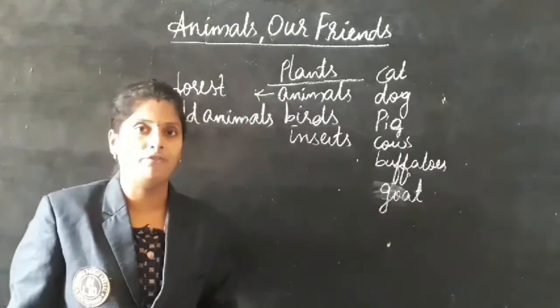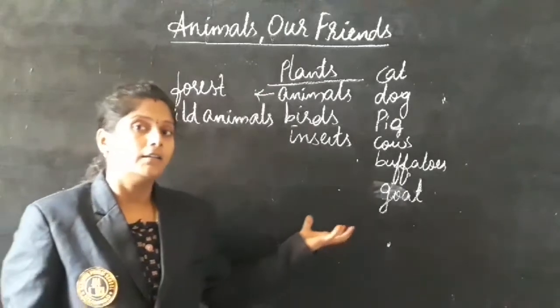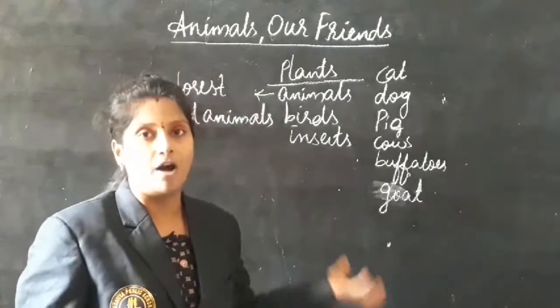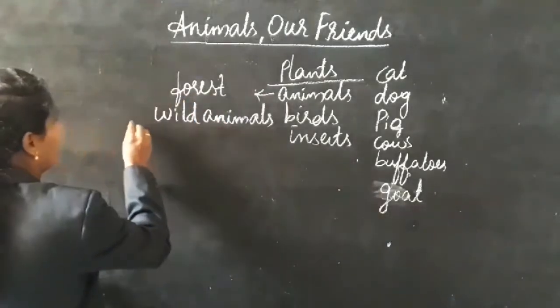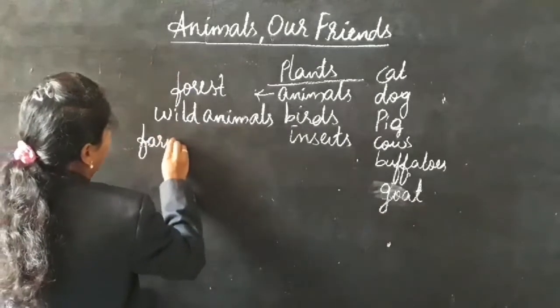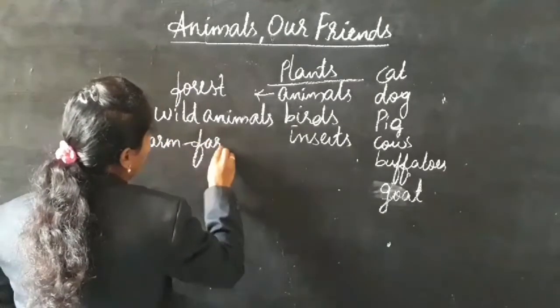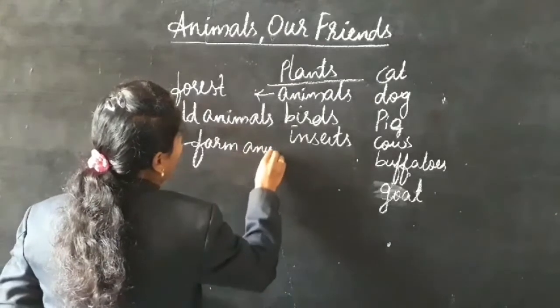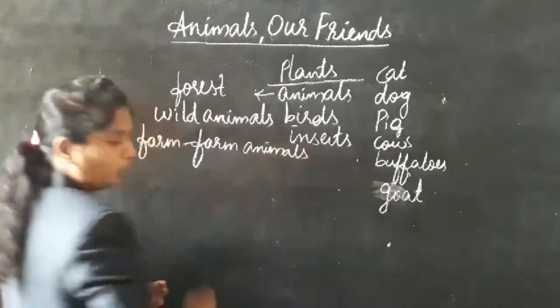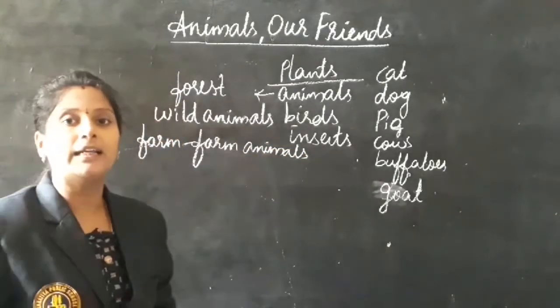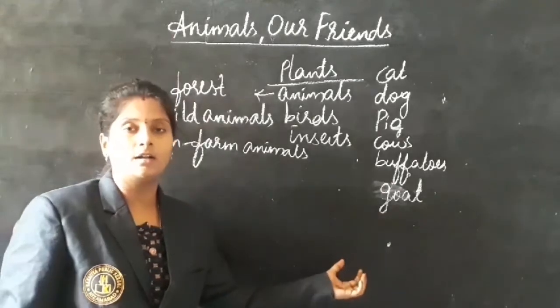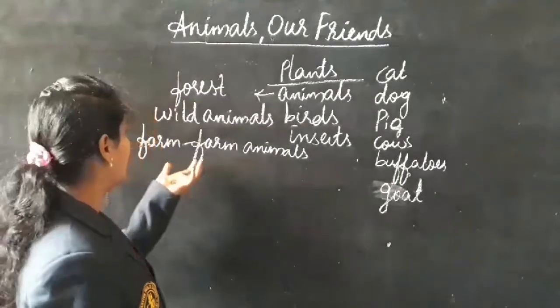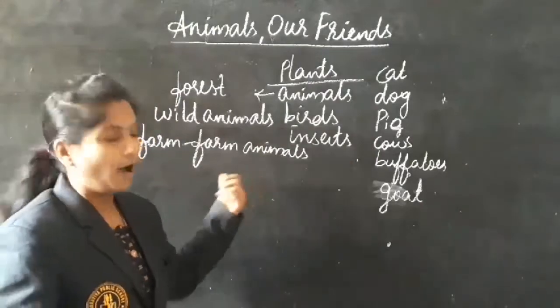We will see a number of animals in our surroundings. Out of that, the animals which live in a farm are called farm animals. Farm animals like cow and buffalo will be grazing on the grass.